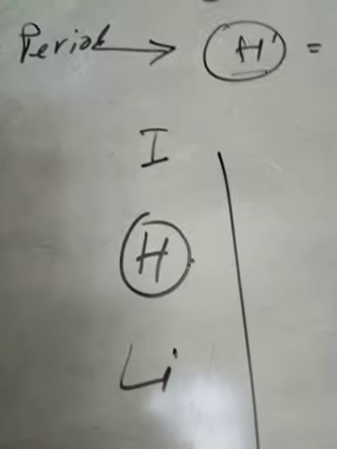First of all, I am showing the similarities of hydrogen with alkali metals.